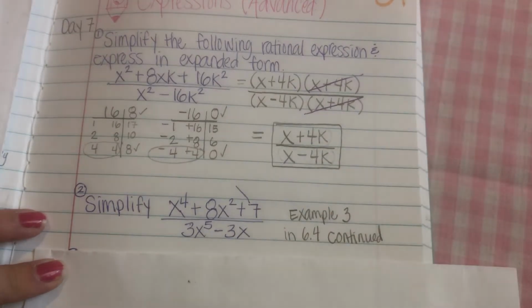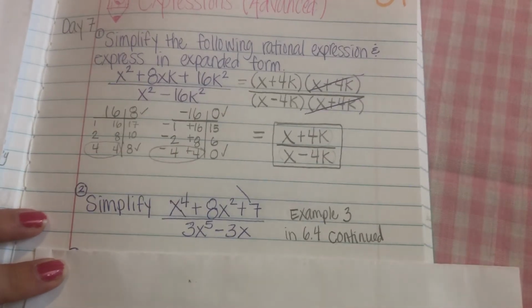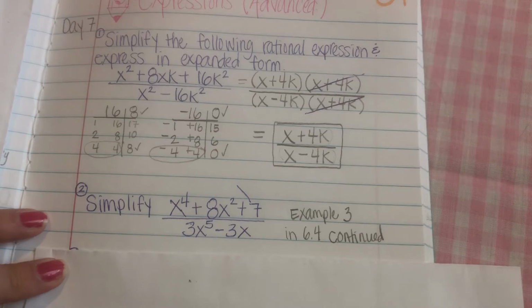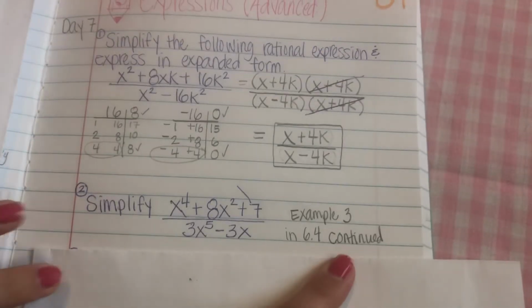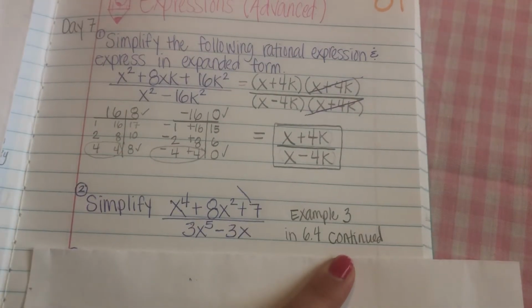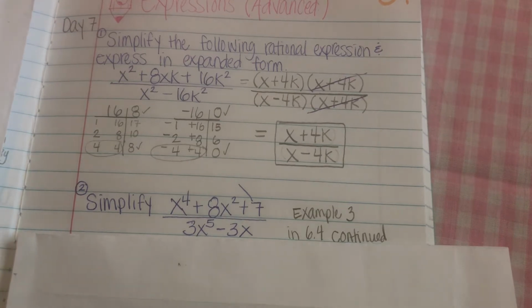It's in the very last video. So I'm not going to do it. If you need this answer, go to that last video where it said continued. I think it was day 6's video, and it is example 3 right at the beginning.